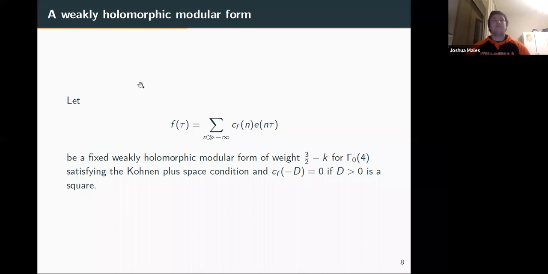And finally, we have some weakly holomorphic modular form. A weakly holomorphic modular form comes with some q-expansion with some coefficients c_f(n), and here's basically q to the n. And we fix this throughout the talk. It's of particular weight and satisfies some technical conditions on the Kohnen plus space. But essentially it just says, choose your favorite weakly holomorphic modular form.